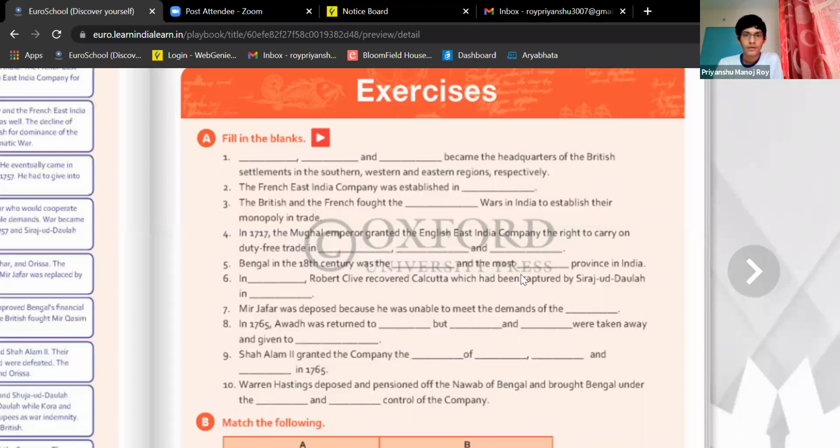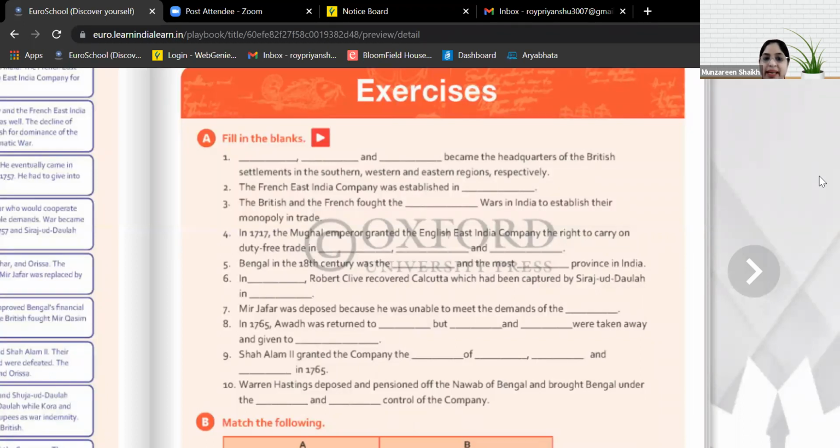Yes. Next, in the year 1717, the Mughal emperor granted the East India Company the right to carry on duty-free trade in dash, dash, and dash. So where, yes, Priyanshu. Bihar, Bengal, and Odisha. Very good. Bihar, Bengal, and Orissa. They were given a pass to carry out duty-free trades.